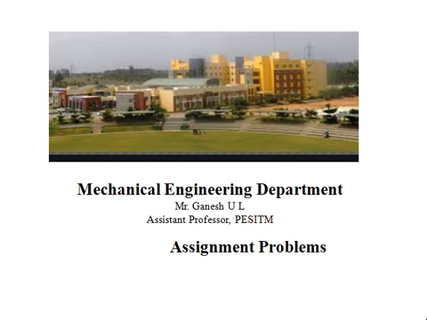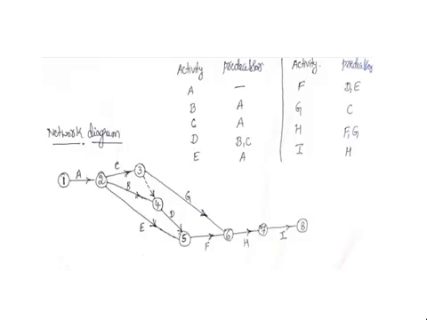Today we are going to discuss the assignment problems that have been given in the WhatsApp. So basically it consists of assignments on game theory, on PERT network diagrams, and how to calculate the critical path and critical activities, how to determine the critical activities, then some of the dominance problems. So coming to the first assignment problem, this is the problem.